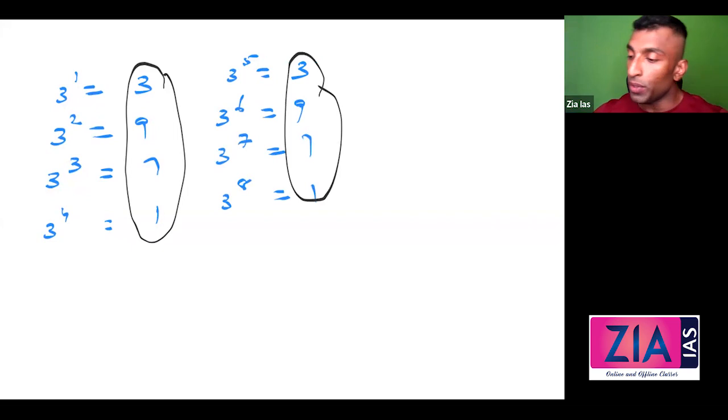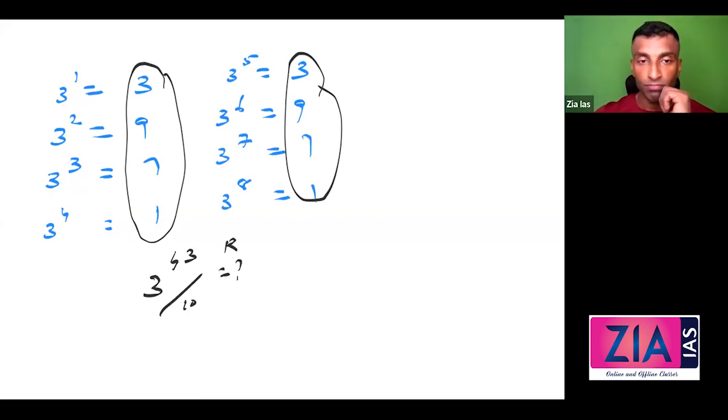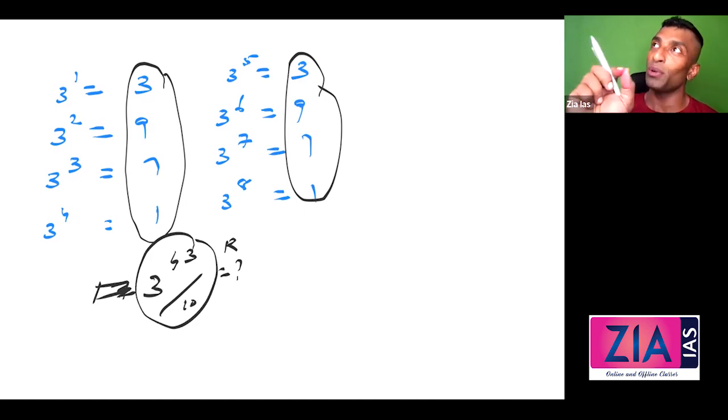So if the question is about 3 raised to, let's say, 43, what is going to be your answer? It could be 3 raised to 43 divided by 10, what is the remainder? Or they will ask you the last digit. Or 13 raised to 43. The 1 is not important. 113 raised to 43, not important. If you know this is the last digit. If you take this as a remainder question, then you're in trouble, because nobody can directly connect it. I have taught you that to find the last digit you just need the last digit only, and the remainder is going to be slightly difficult, right?